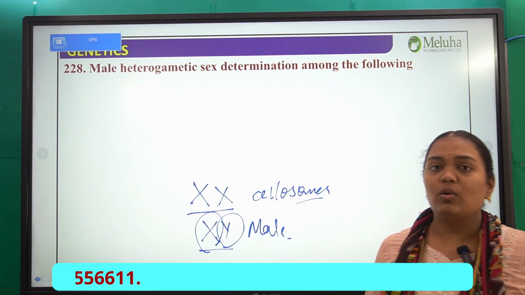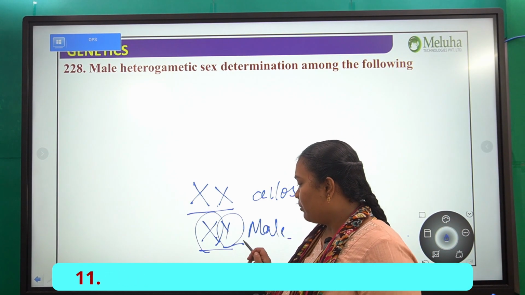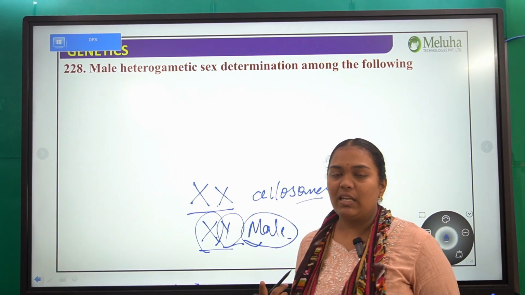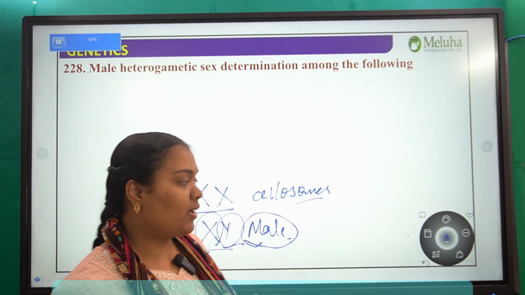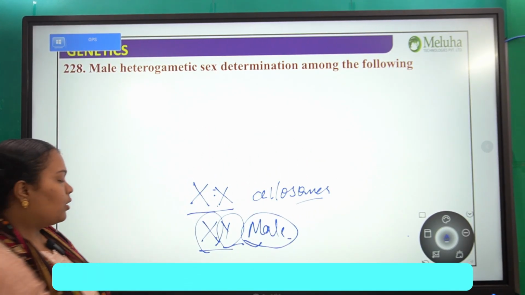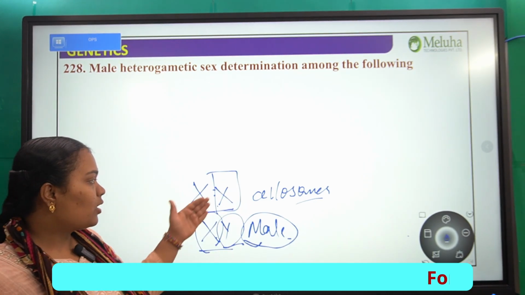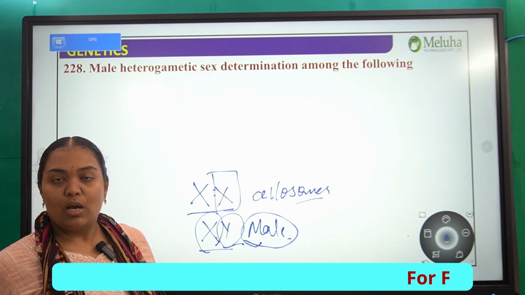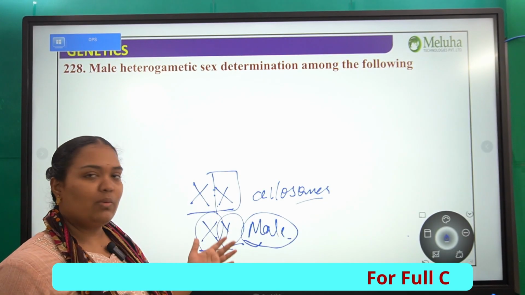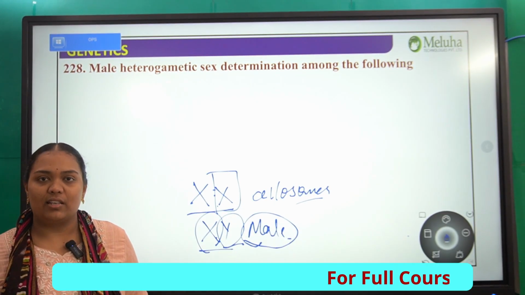So who is the one determining the sex of the individual that is going to be born? It is the male. Always remember, whatever the organism, 50% of the chromosomes come from the mother and 50% from the father. The mother's chromosomes are homozygous, meaning both are similar, so whatever she contributes is the same even when divided into half.